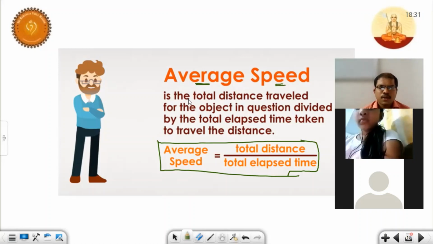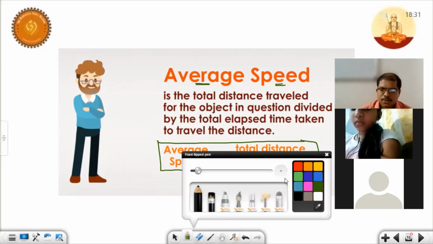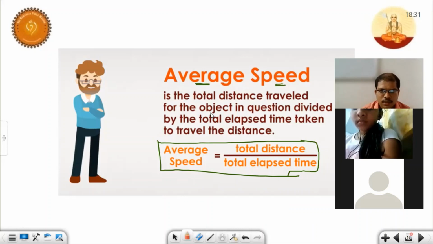Let us see here. Average speed is the total distance traveled by the object in question divided by the total elapsed time. See here, the thing is total distance traveled by total time taken.